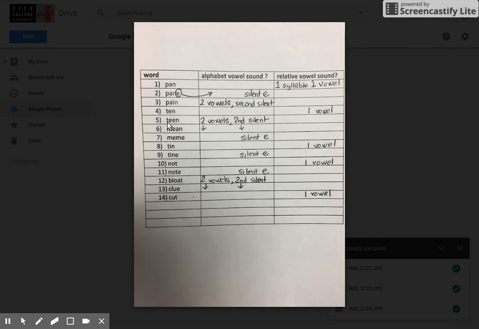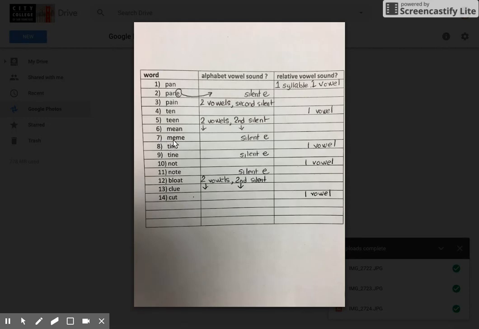Number 5, teen. You have two vowels, so the second vowel is silent, and the first one is the alphabet vowel sound E, teen. Number 6, again, you have two vowels written together. Second one is silent, so it has the alphabet vowel sound of the first vowel, mean.